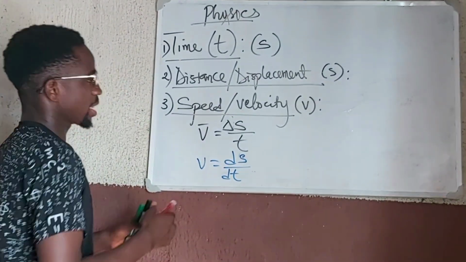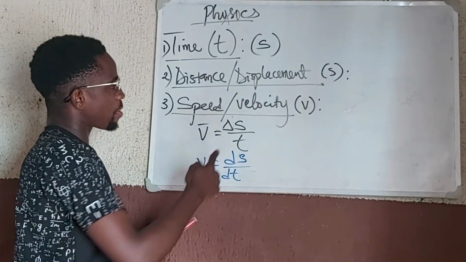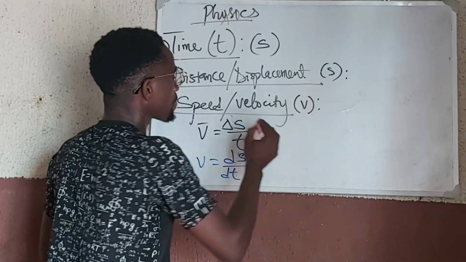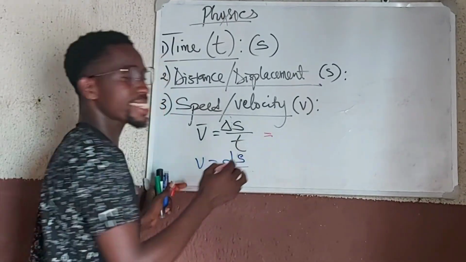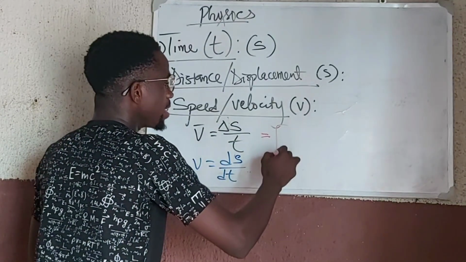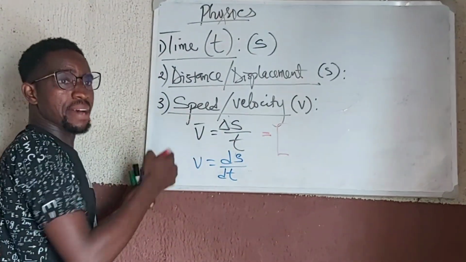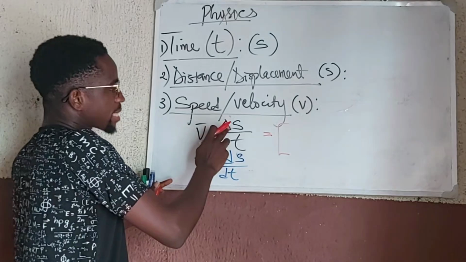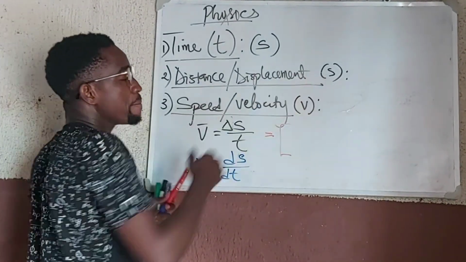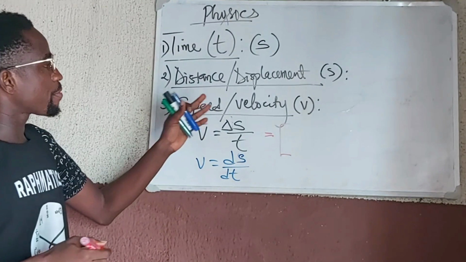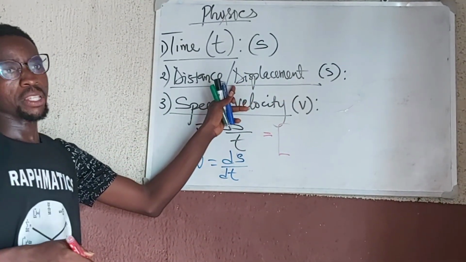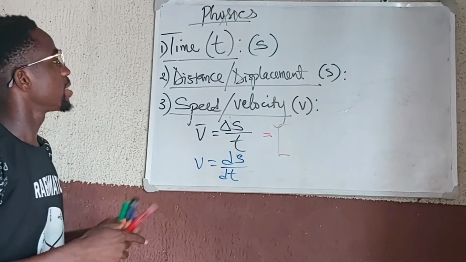So now what is the unit of speed or velocity? The unit of this quantity is a derived unit. We get the unit by using the units of the terms that gave birth to it, and those terms are distance or displacement. And I think I forgot to mention the unit of displacement.